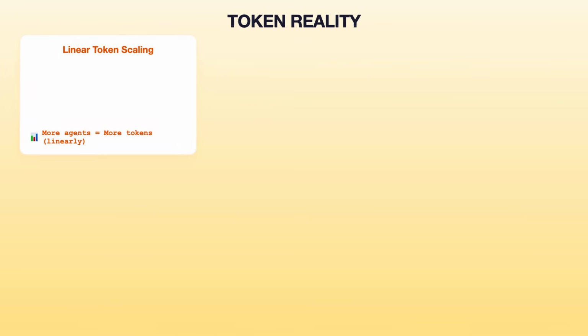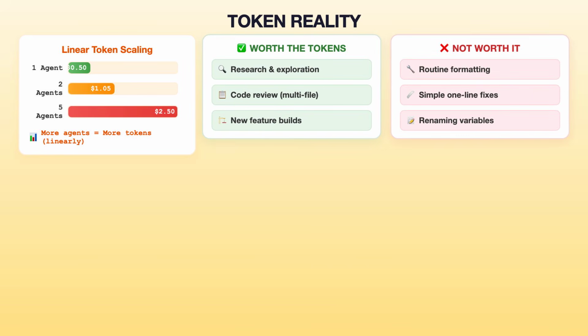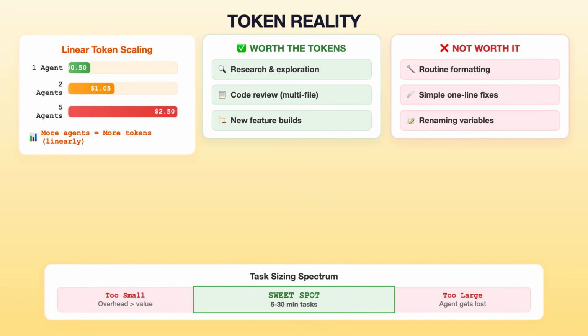Token reality check. Each teammate has its own context window. Token usage scales linearly with team size. For research, review, and new feature work, the extra tokens are usually worth it. For routine tasks, a single session is more cost effective.